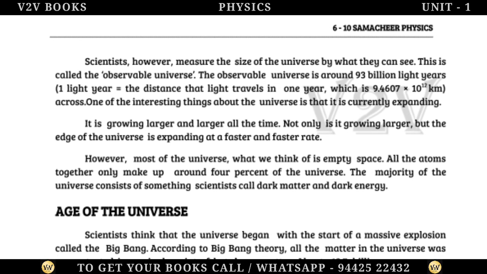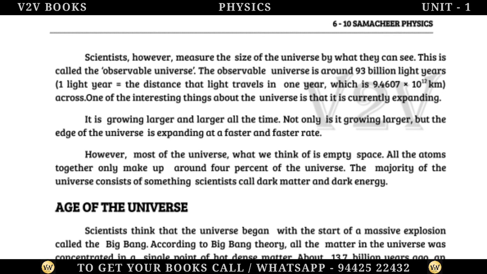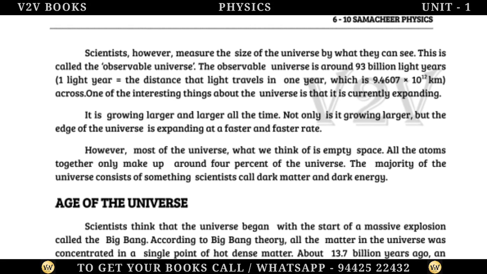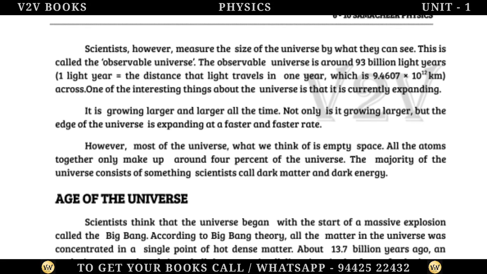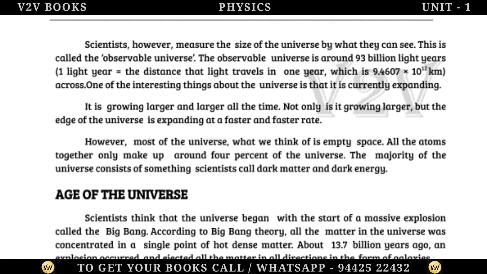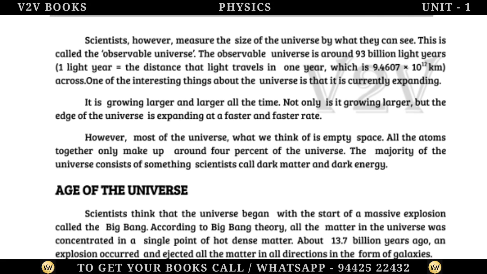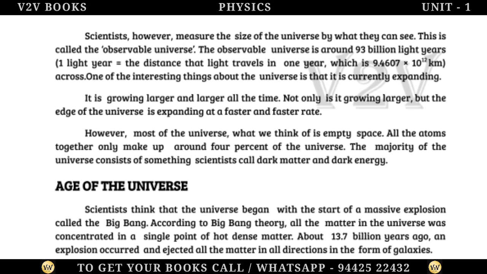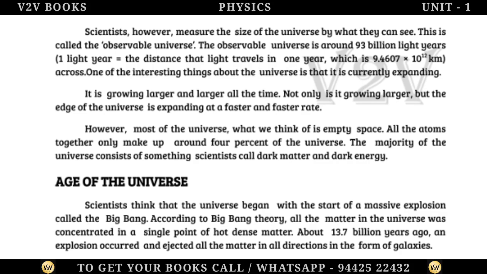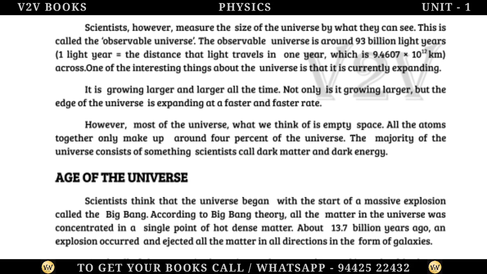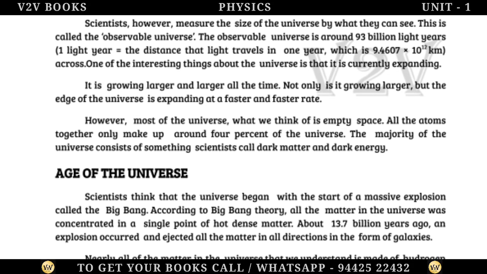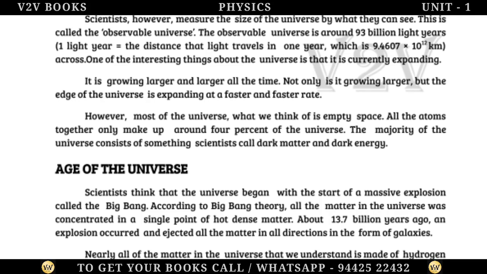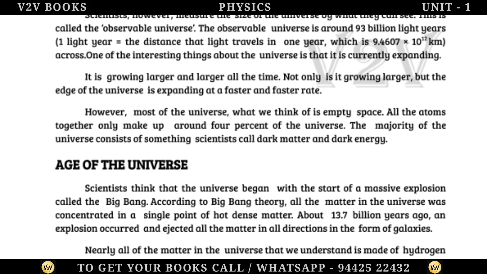Scientists, however, measure the size of the universe by what they can see. This is called the observable universe. The observable universe is around 93 billion light-years across. 1 light-year is equal to the distance that light travels in 1 year, which is 9.4607 × 10^12 kilometers.